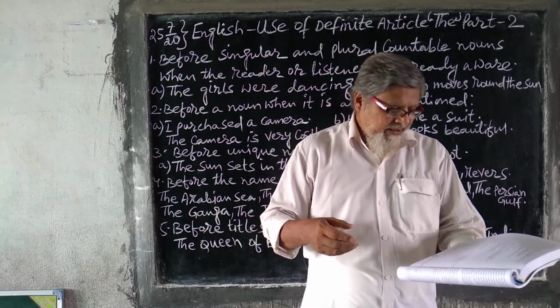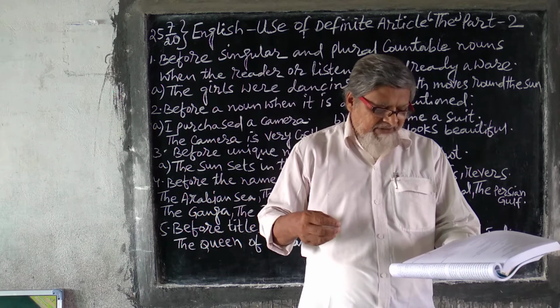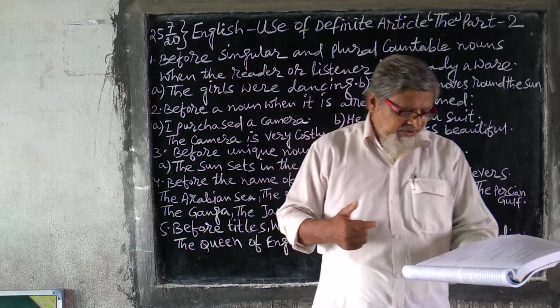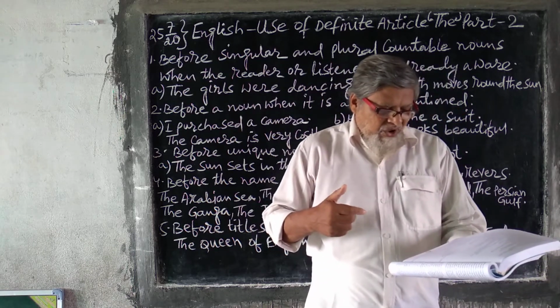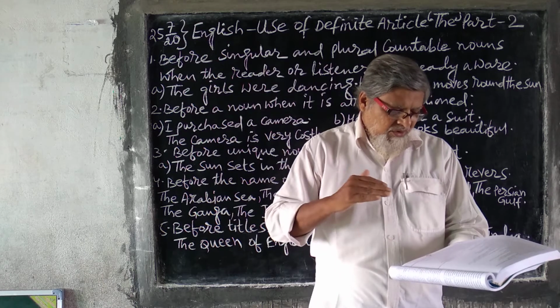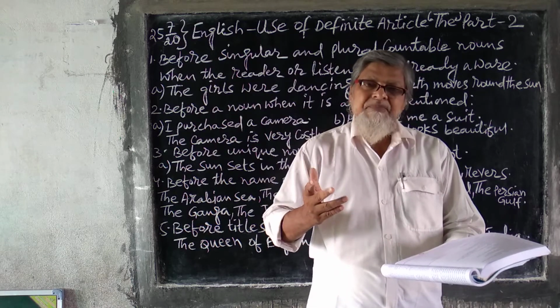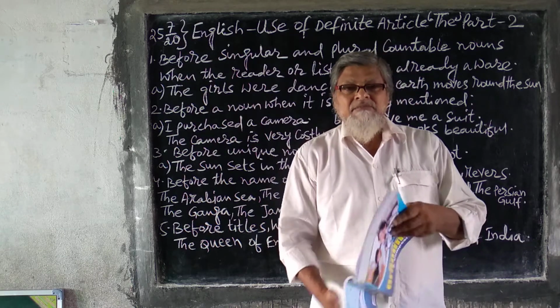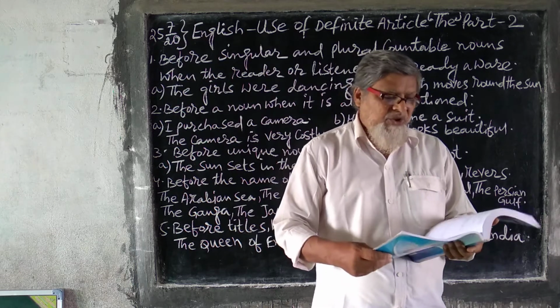And see over here, before a proper noun, if it refers to some other person having the same qualities: Sachin Tendulkar is the Bradman of today's cricket world. You are giving some quality.